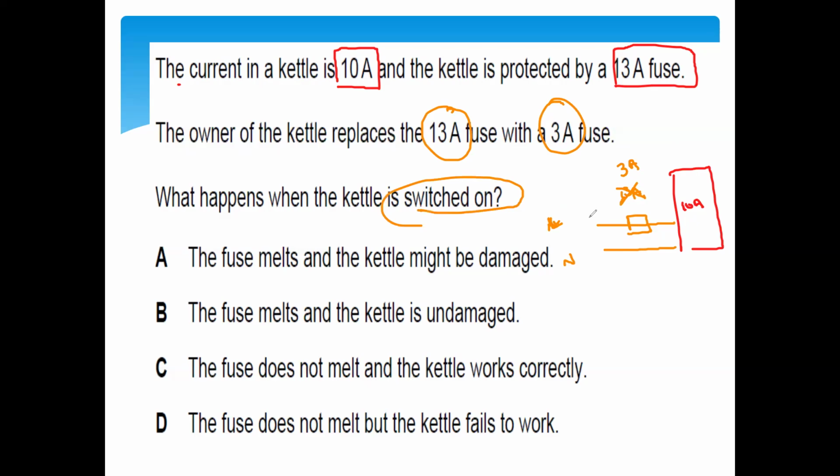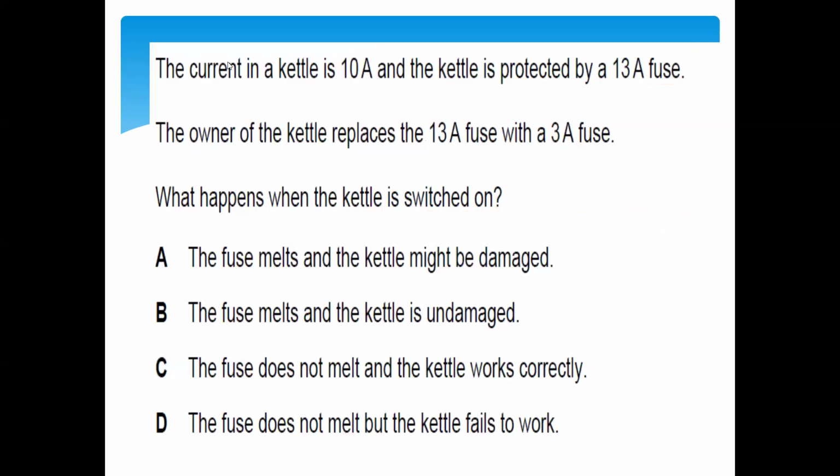Because the current in the live wire is 10 ampere, it will definitely melt the fuse. So the fuse will melt, and when the fuse melts, the kettle will not be damaged. That's why B is the right answer for this: the fuse melts and the kettle remains undamaged.